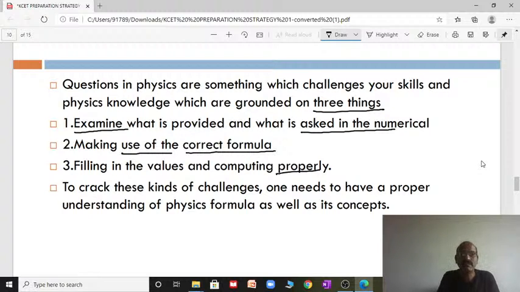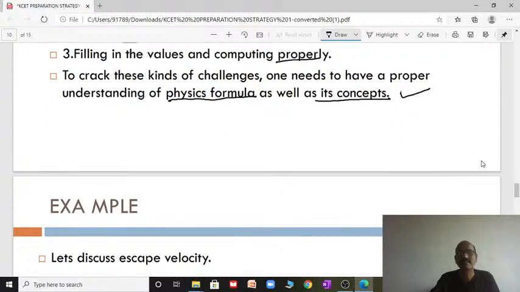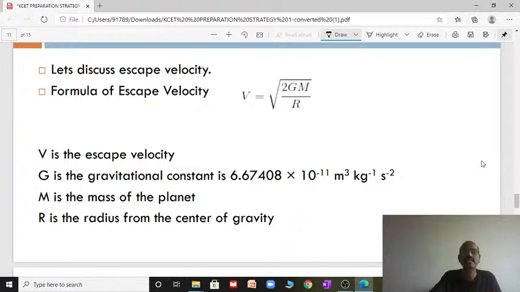To crack these kinds of challenges, you need to have a proper understanding of physics formulas as well as the concept. This is important in physics. If you understand the concept and the related formula, then you need not fear. You can apply it according to the problem wherever it is required. Let me give some examples. Let's discuss the escape velocity.